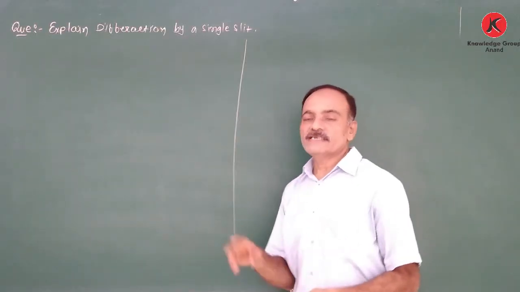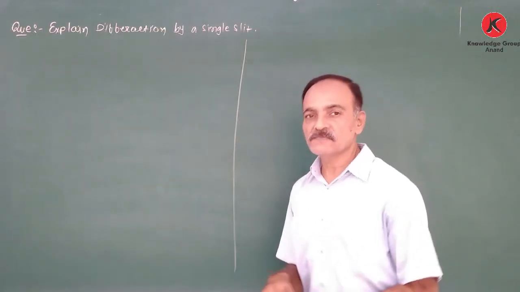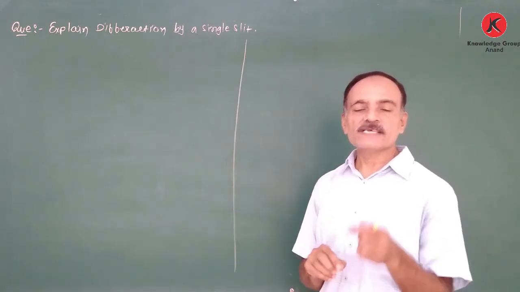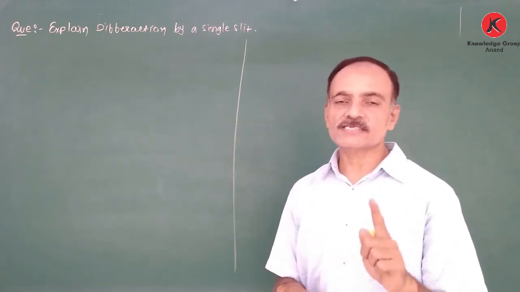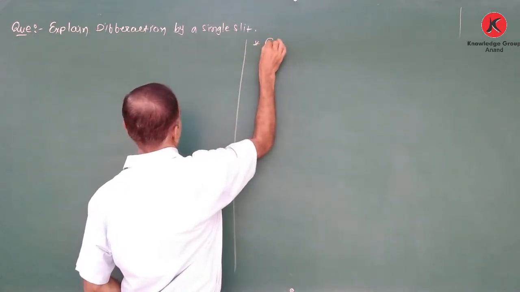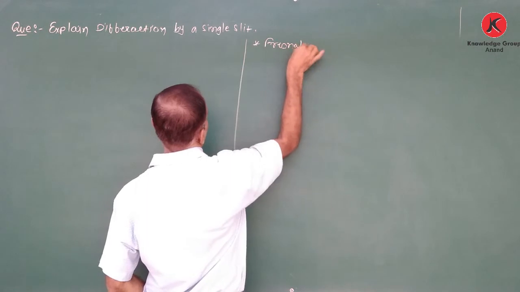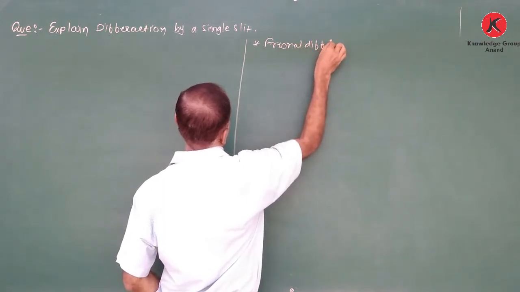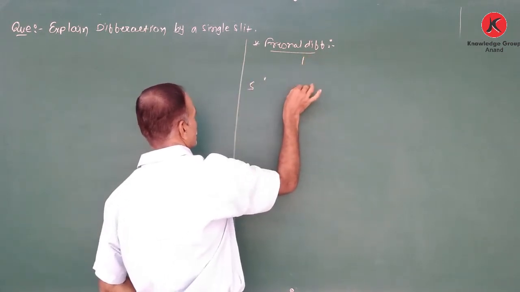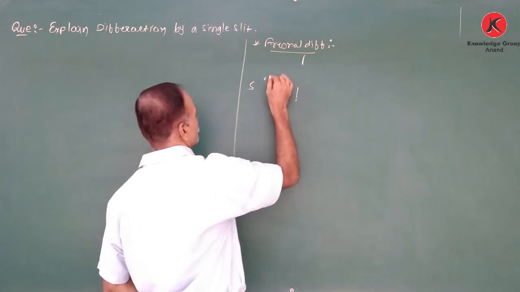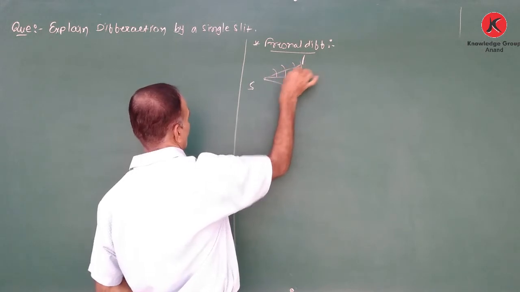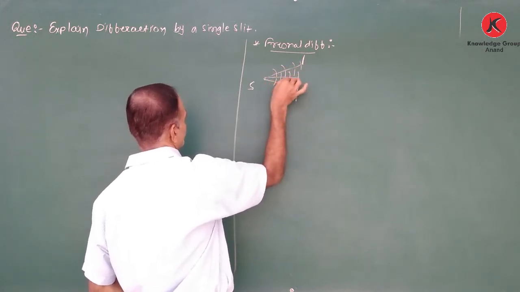Okay, now we discuss the two types of diffraction, Fresnel and Fraunhofer diffraction. Now, Fresnel diffraction. In Fresnel diffraction, the waves incident on a slit are spherical waves. Here we draw the diagram for Fresnel diffraction. From the point source S, the waves are incident on a slit. So these spherical waves are incident on the slit.